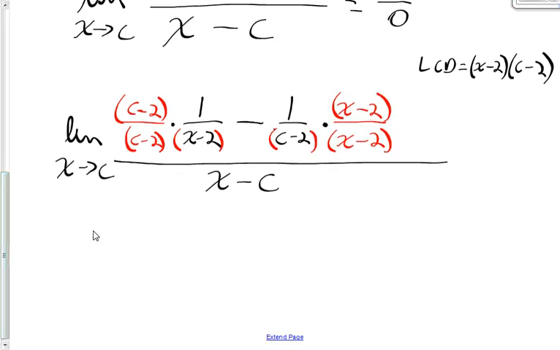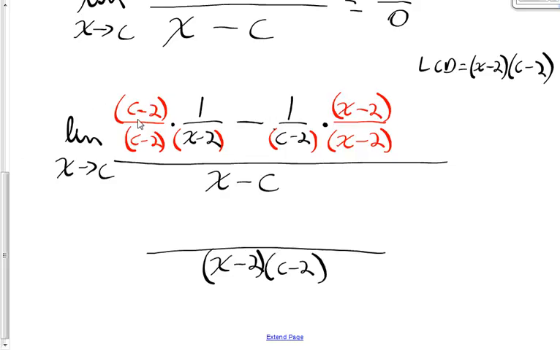Now I have a common denominator for the 2 fractions in my numerator. The common denominator is the product of x minus 2 and c minus 2, so I'm going to keep that denominator, x minus 2 times c minus 2.